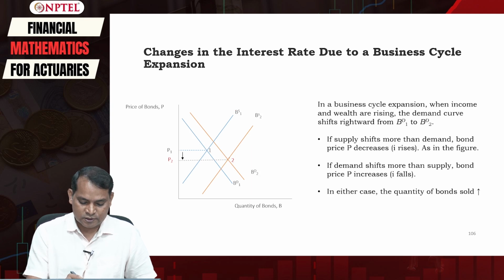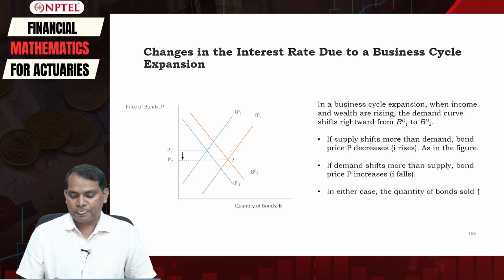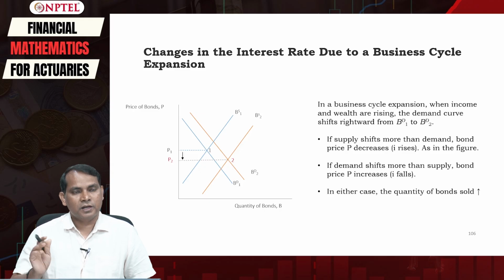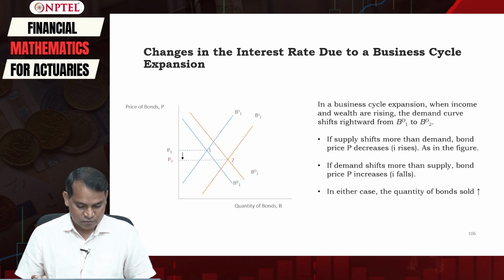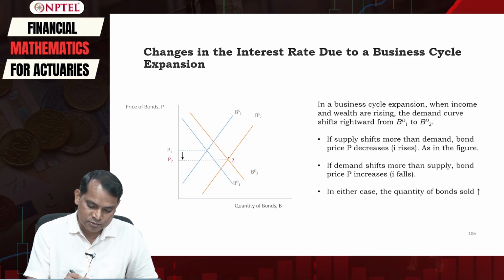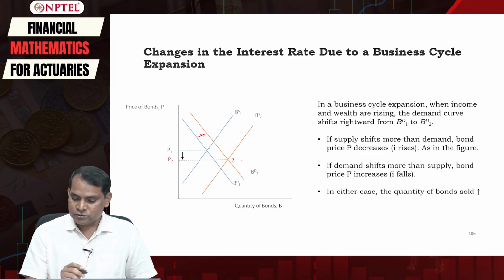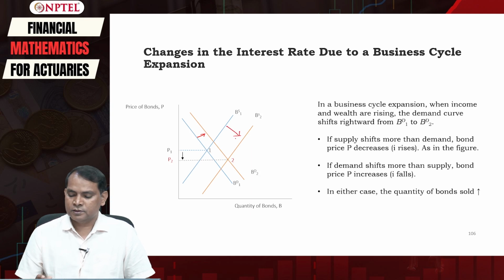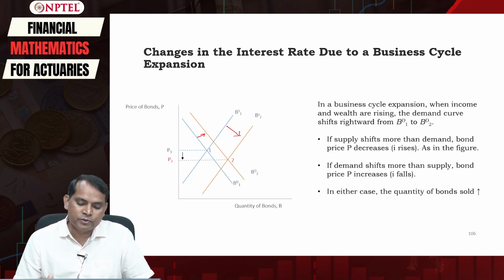In a business cycle expansion, when income and wealth are rising, the demand curve shifts rightward, and the supply curve also shifts to the right, from BS1 to BS2.